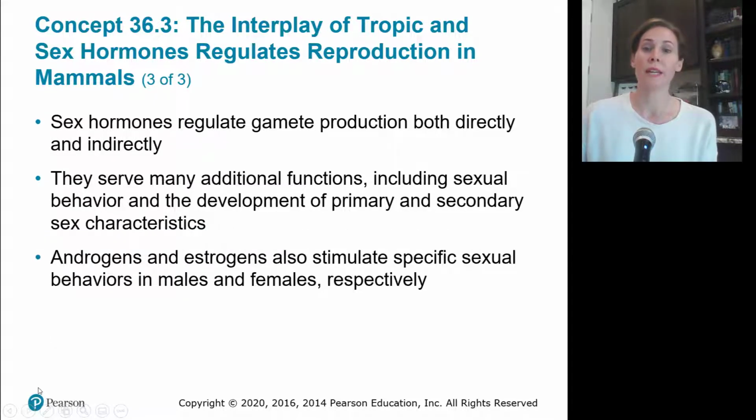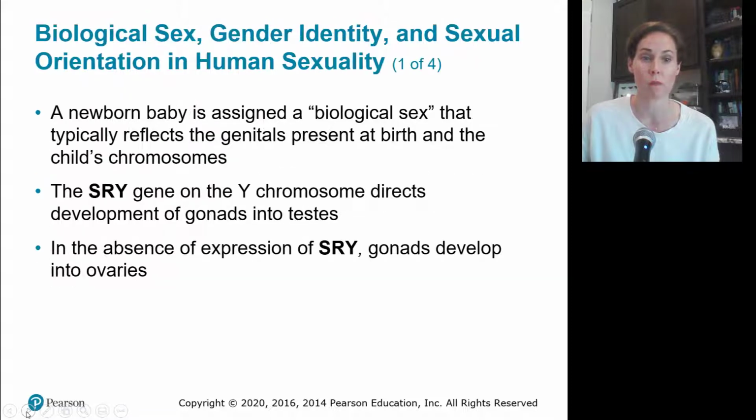Sex hormones regulate gamete production both directly and indirectly. They may serve additional functions, including sexual behavior and development of primary and secondary sex characteristics. Androgens and estrogens also stimulate specific sexual behaviors in males and females.